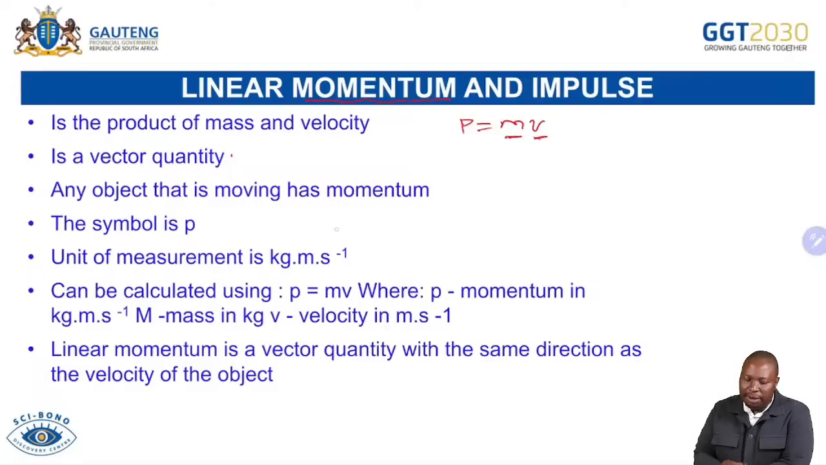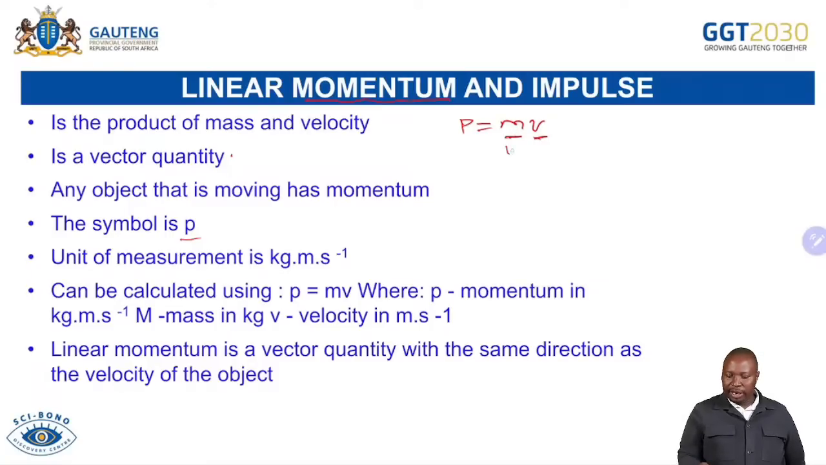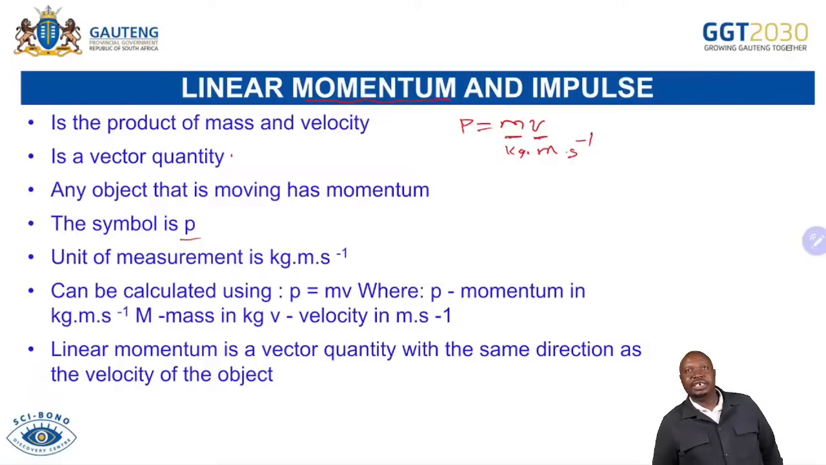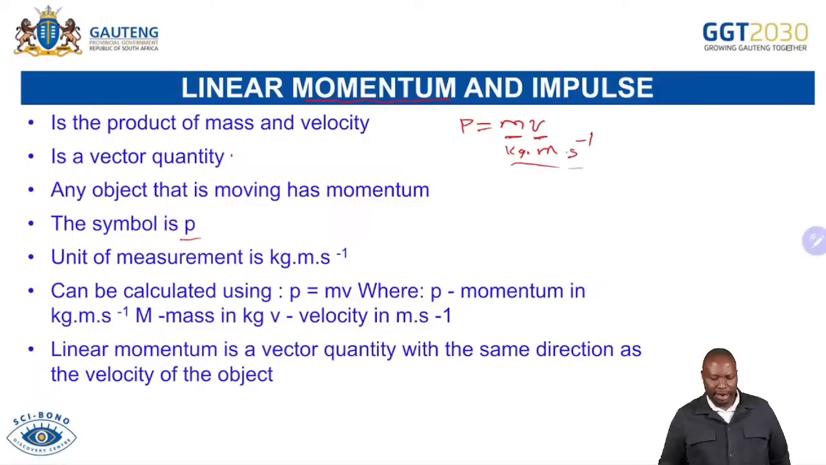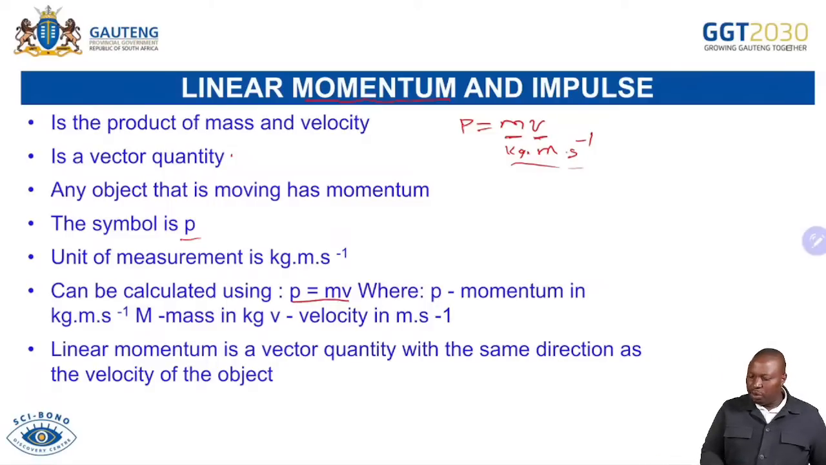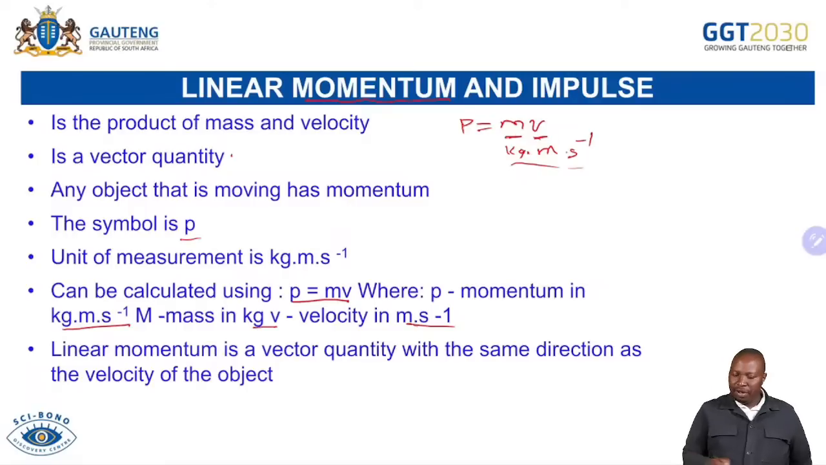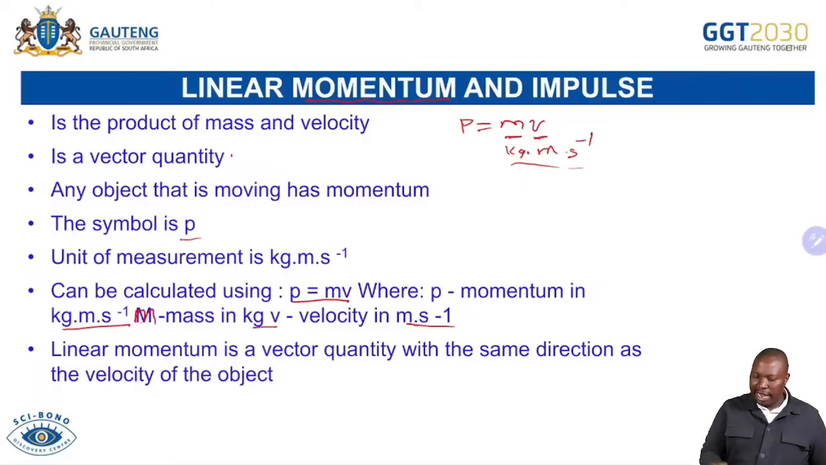moving has momentum, and the symbol for momentum is small letter p. For the units of measurement of momentum, remember mass is in kilograms and velocity is in meters per second. Hence, momentum is measured in kilograms meters per second. And because velocity is a vector, that's what makes momentum a vector. And we're saying momentum is p equals mv, where p is the momentum in kilograms meters per second, m is the mass in kilograms, and v is the velocity in meters per second. Don't forget the m for the mass is a small letter m as well.